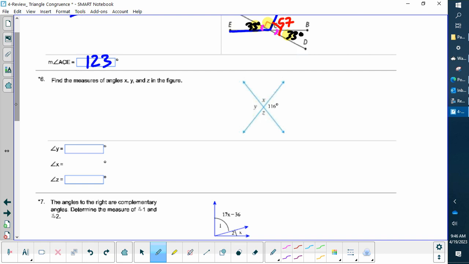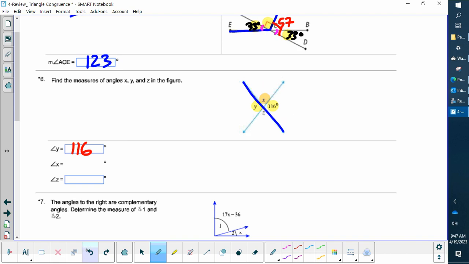Okay, next problem. Y is really easy. These are called vertical angles. They're across from each other. They're congruent. So I know Y is 116 degrees. Okay, these two make a linear pair. So they're right next to each other. Okay, they add up to 180 degrees.